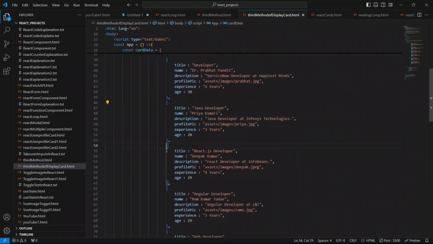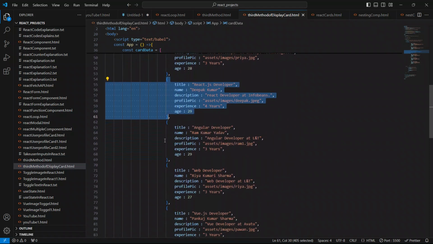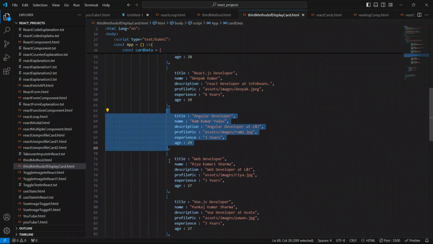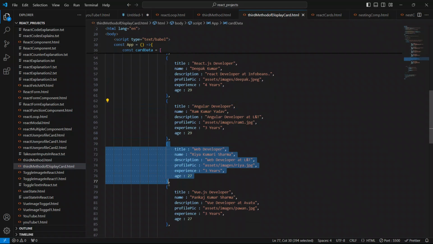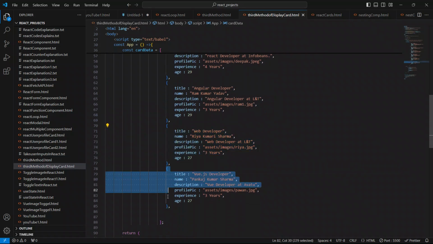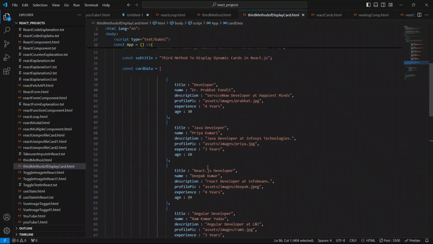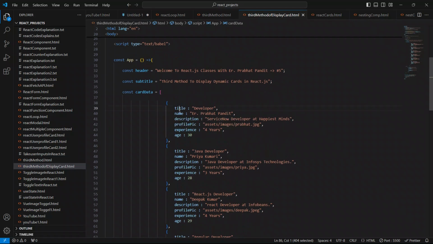Okay, this is the third element, and this is the fourth element, this is the fifth element, and this is the sixth element. Like I explained already, this is the title, developer name Prabhat Pandit, description is this